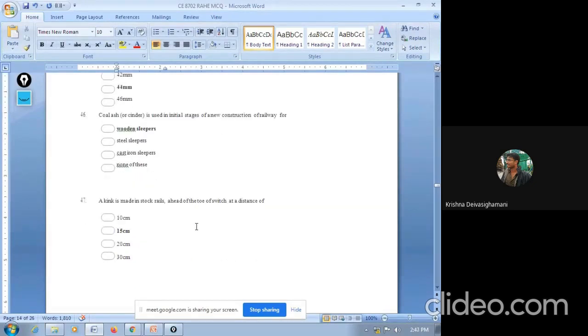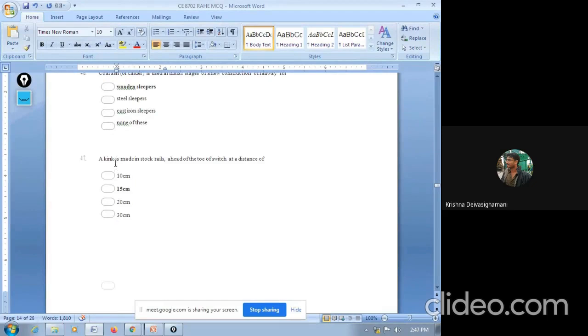Next question. A kink is made in the stock rail ahead of the toe of the switch at a distance of: 10 centimeter, 15 centimeter, 20 centimeter, 30 centimeter. So the answer is 15 centimeter. The kink is made in a stock rail, 15 centimeter ahead.